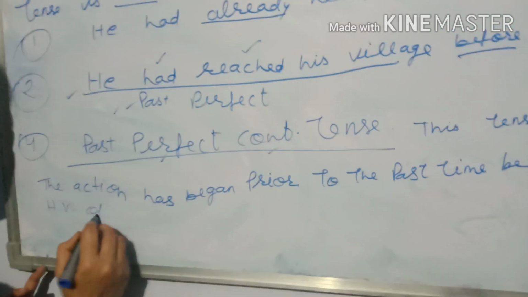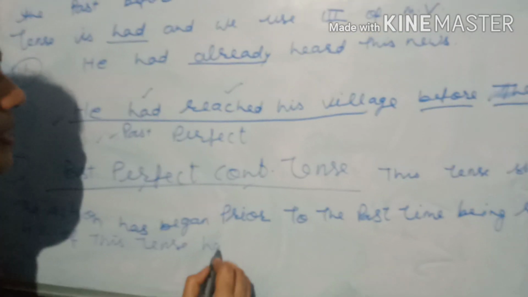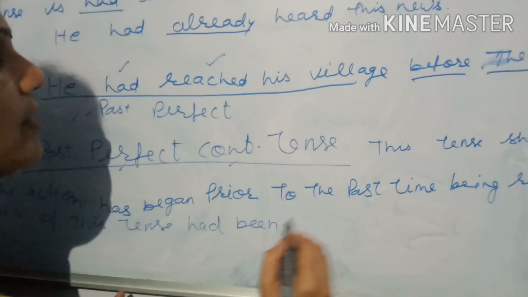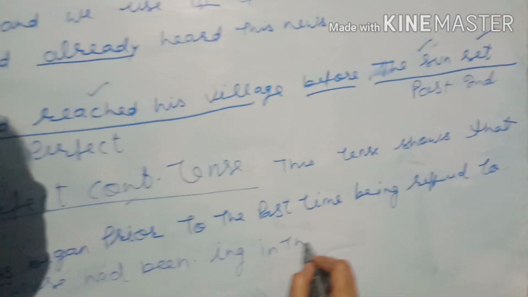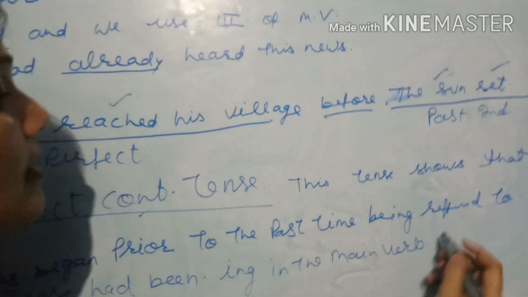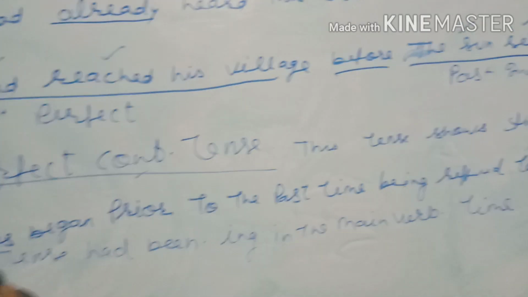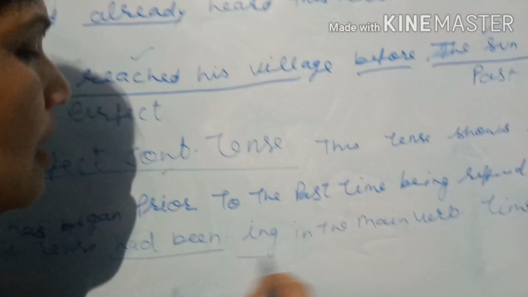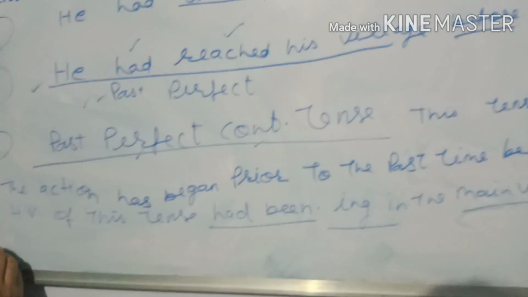Here you can see the helping verb of this tense is had been, and we use ing in the main verb. Some time can also be mentioned in this tense, because as you see, perfect continuous always denotes some time. Now you can see some examples.